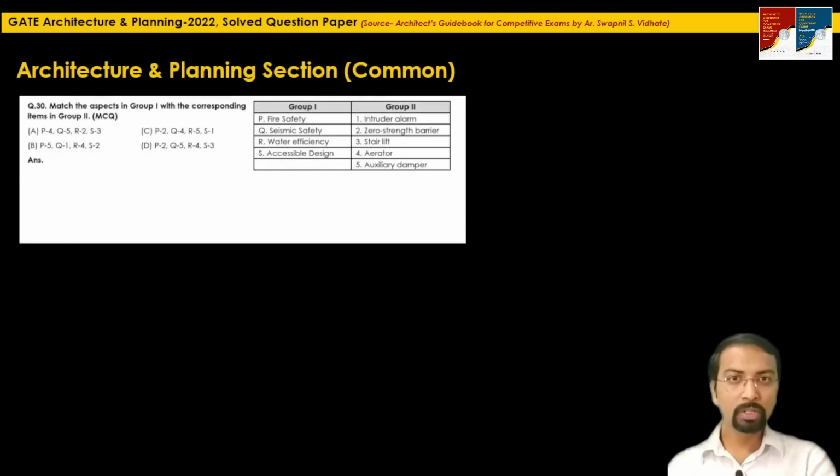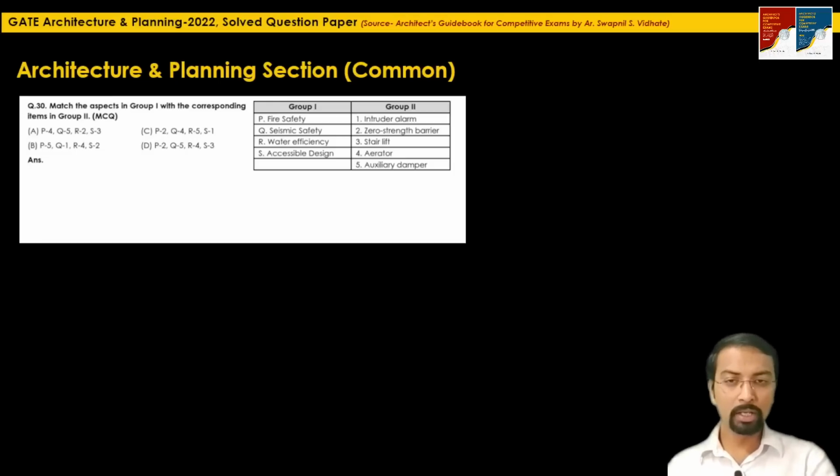The next question, question 30, is a match the pair question. Roughly in every GATE paper, generally around 7 to 8 questions are match the pair kind of questions. So here they are asking to match the aspects in group 1 with the corresponding items in group 2. In group 1 they have mentioned fire safety, seismic safety, water efficiency, accessible design. In group 2, intruder alarm, zero strength barrier, stair lift, aerator, and auxiliary damper.